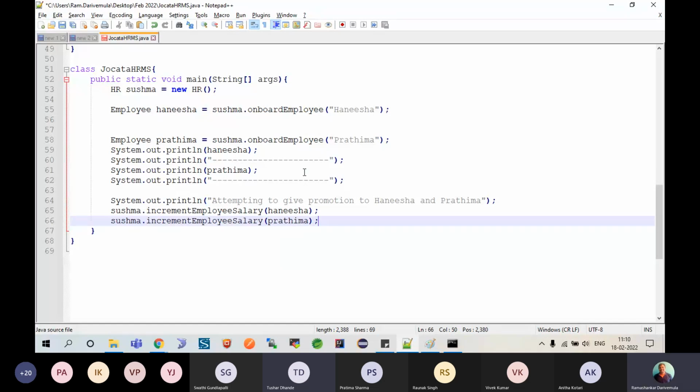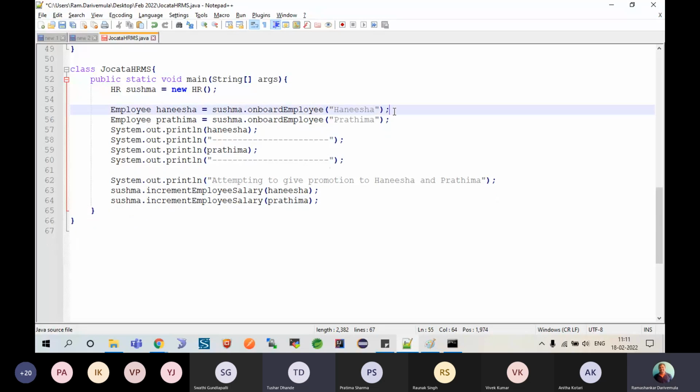Look, this is the specialty with Java. You feel like as if you are speaking to another person. That's why you have to form your method names and then the object name so that you could actually feel that you are asking Sushma, Sushma, increase the salary of Anisha. Sushma, increase the salary of Pratima. Something like that. It looks like a human is actually communicating with another human, right or wrong? That's why simple is said to be the first feature of Java. Simple means easy. Okay?